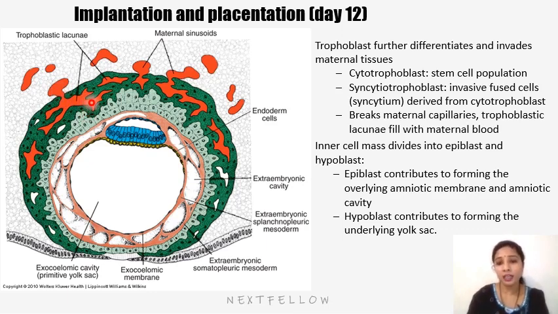And the inner cell mass, that is the embryoblast, differentiates into epiblast and hypoblast cells, and the epiblast contributes to forming the overlying amniotic membrane and amniotic cavity, and the hypoblast contributes to the formation of the yolk sac cavity.